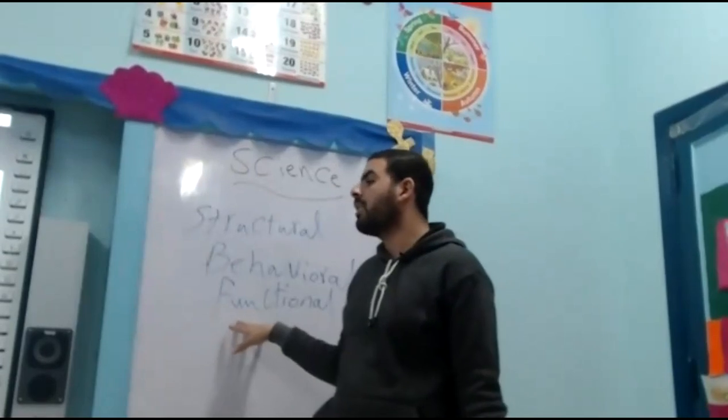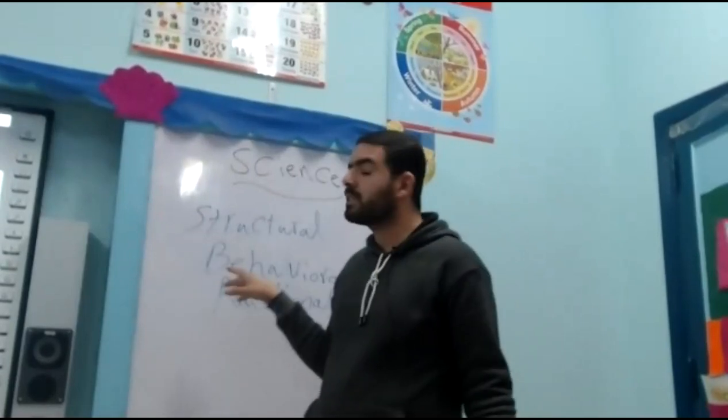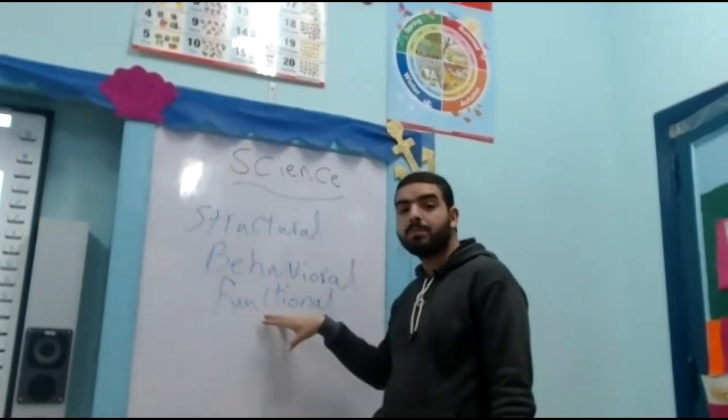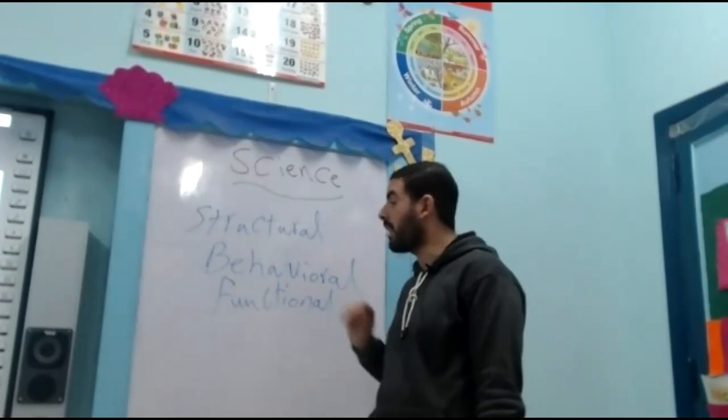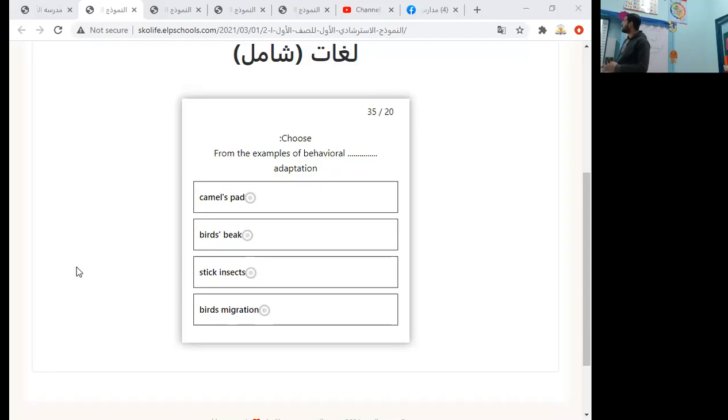Functional adaptation, which is also said to be biological adaptation, is the same concept. Okay, so let's get back to our question. From the examples of behavioral adaptation: camel's pad, it is structural adaptation. Bird's beak, it is structural also. Stick insects, it is a type of camouflage. Okay, bird's migration, so the answer is bird migration.